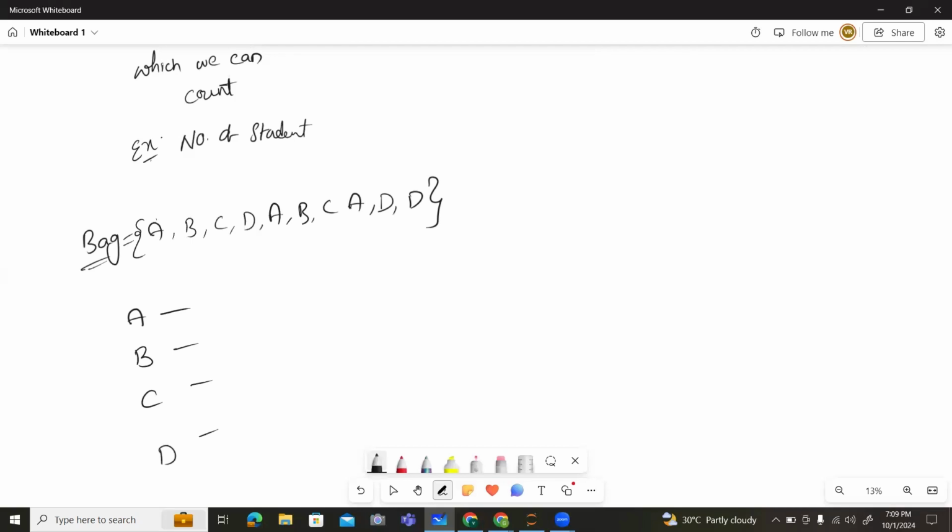For A we have 1, 2, 3, three letters, which is easy to count. For B, 1, 2. For C, 1, 2. For D, 1, 2, 3. Data which we can easily count is known as discrete type data.